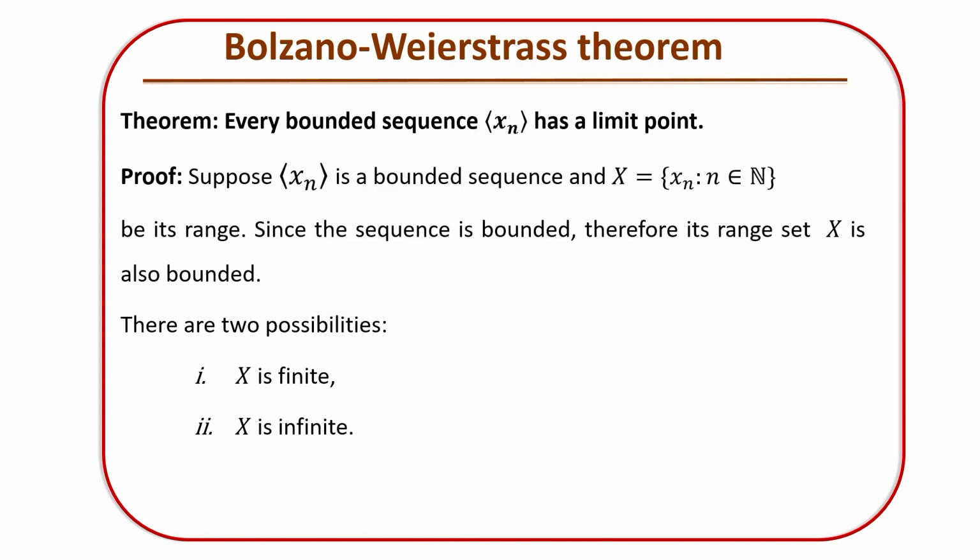Suppose Xn is a bounded sequence and let X be the collection of Xn, n belonging to the natural numbers, that is, its range. We have already done range sets. So Xn is a bounded sequence and X is its range.